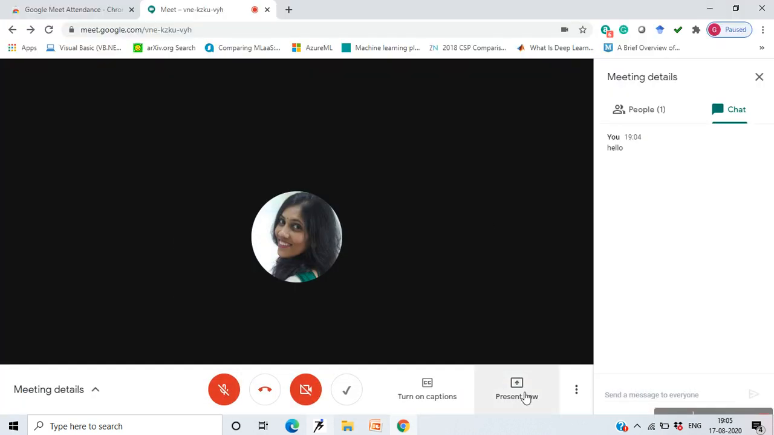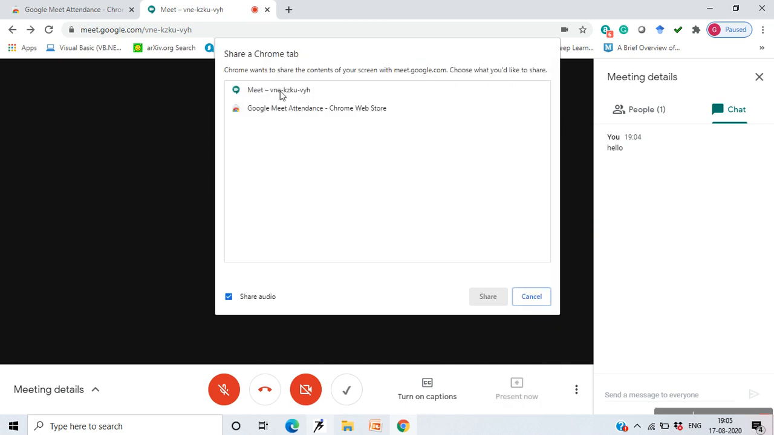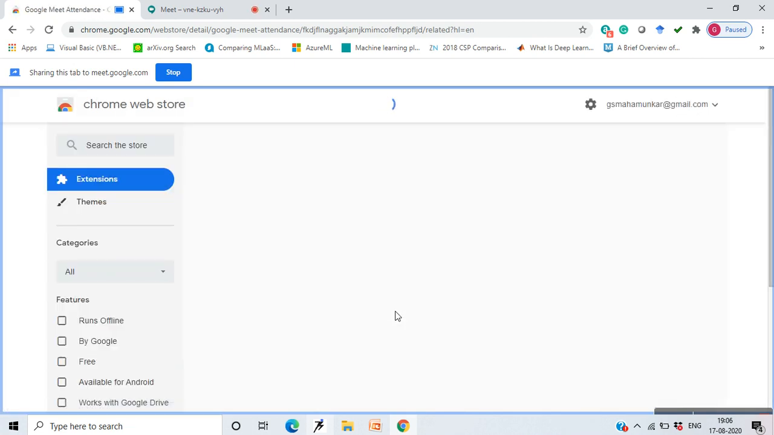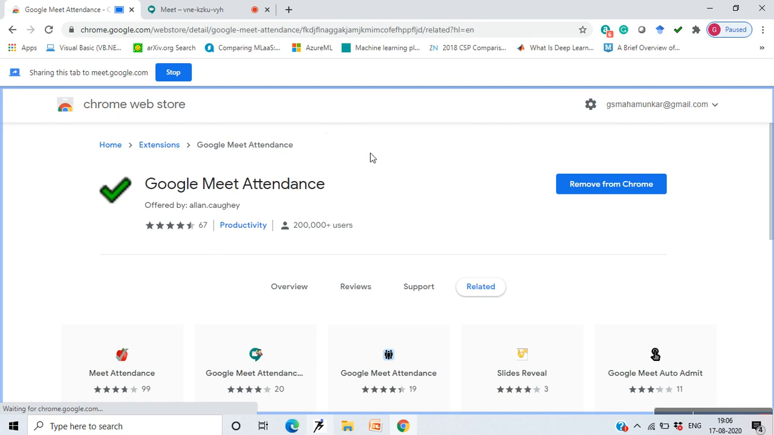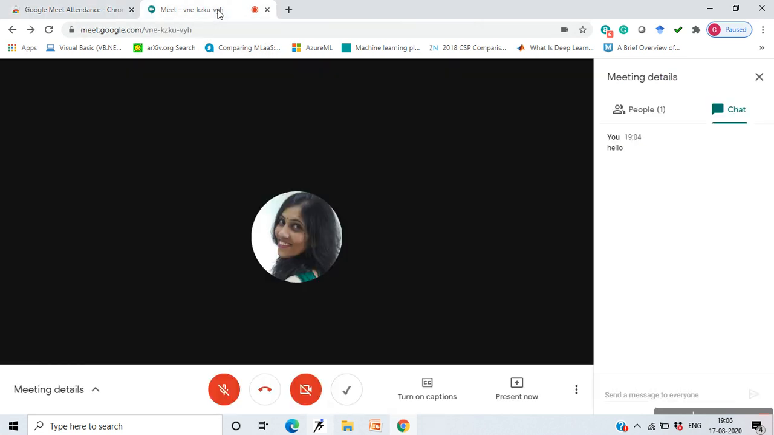if you click on present tab and select a Chrome tab, like if you want to show some video in between online, then you can click on the Chrome tab and choose which tab you want to show to them. Suppose now I want to show this Google Meet attendance tab, so I'll share that tab, and it is saying your login status changed or something like that. Now I think you are viewing the Google Meet attendance tab. So this is how you can do that, and stop sharing afterwards when you want to stop sharing.